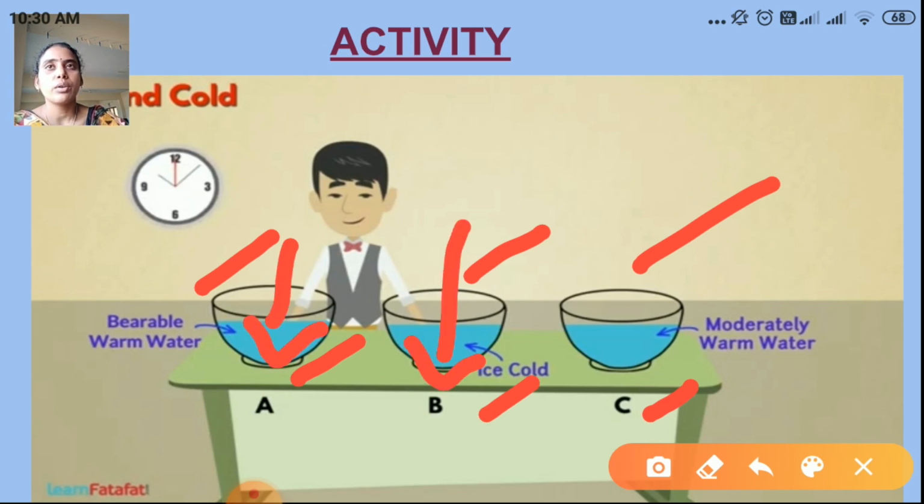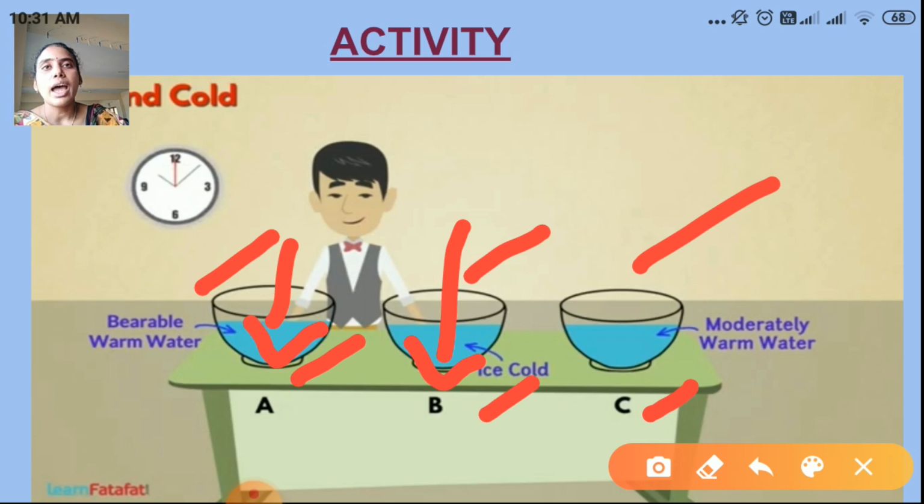Then what do you feel? In the right hand there is hot water, in the left hand cold water. In the right hand you feel hot, in the left hand you feel cold. Next, what do we have to do after keeping the hands in the two mugs for 2-3 minutes?